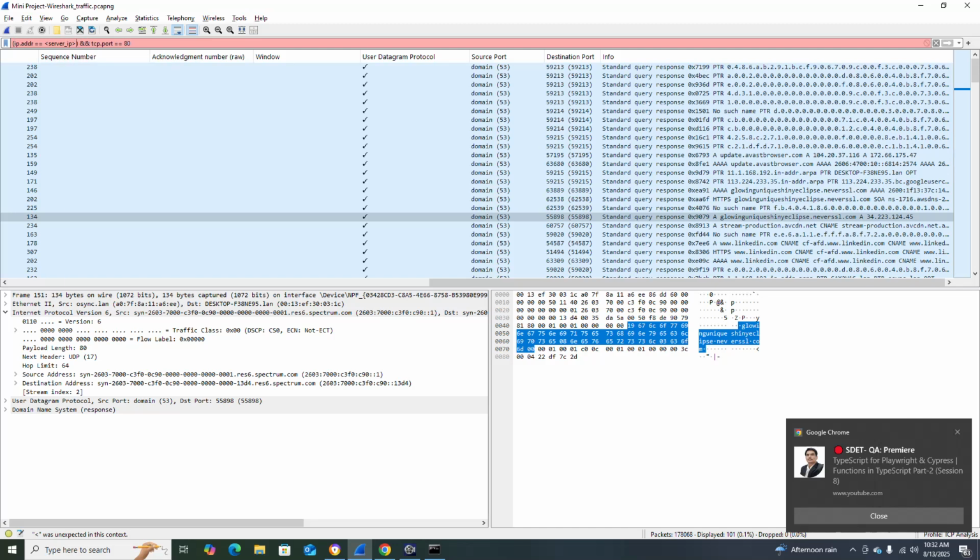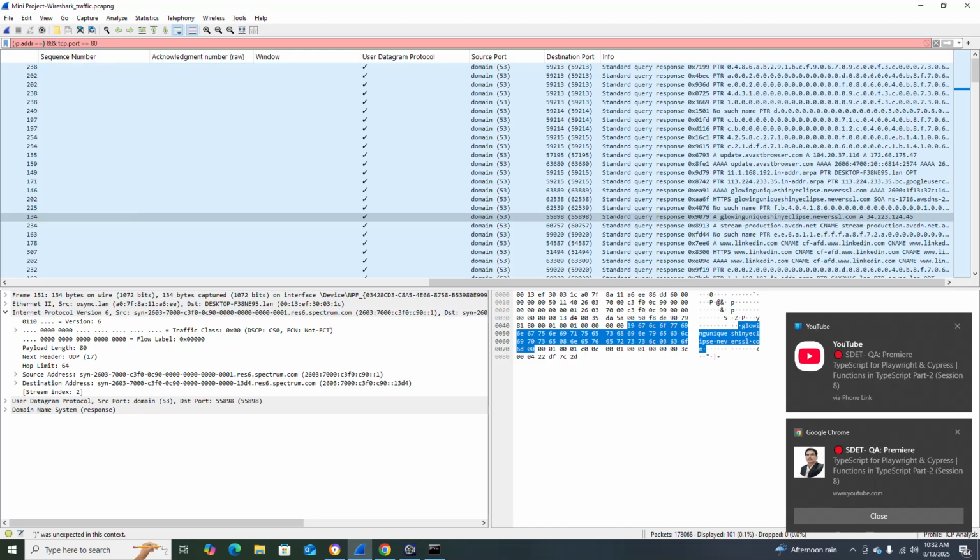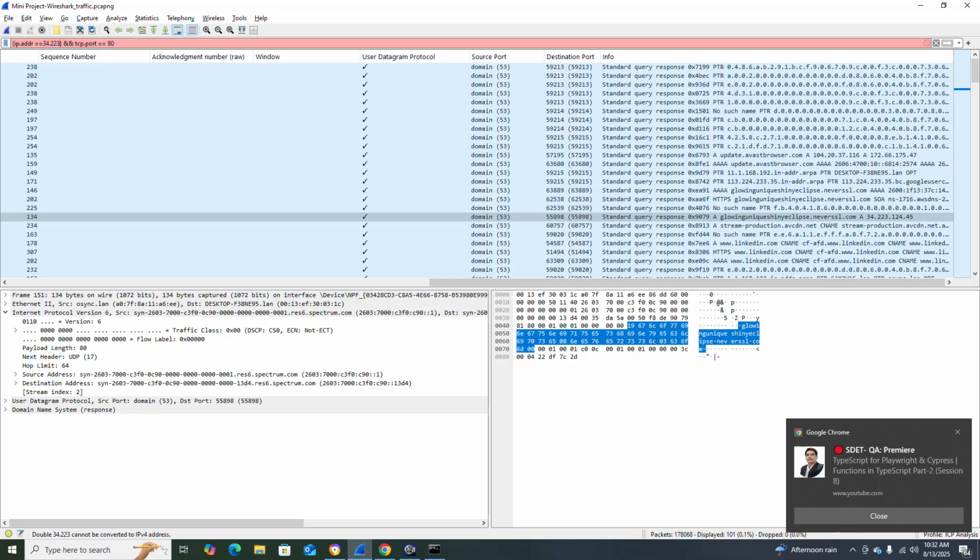IP address equal to server IP, 34.223.124.45 and TCP port equal to 80.